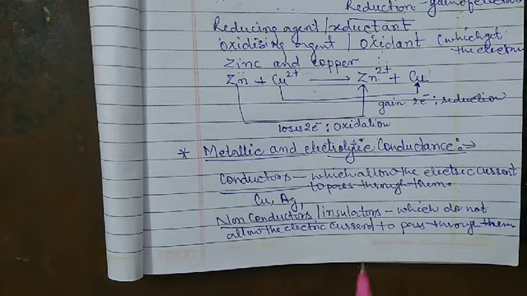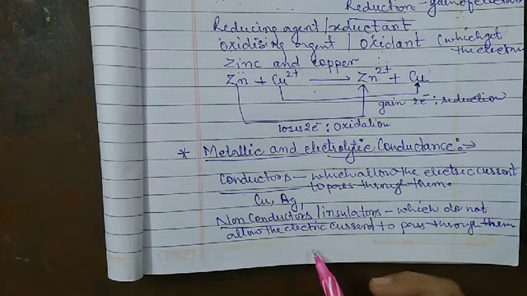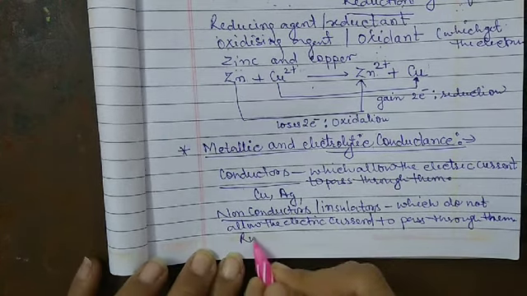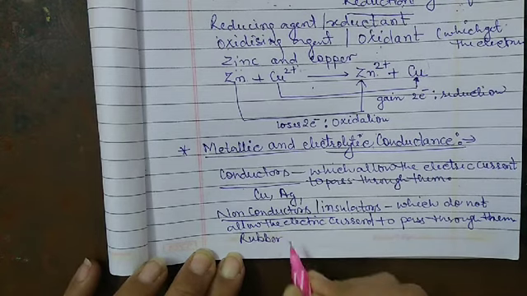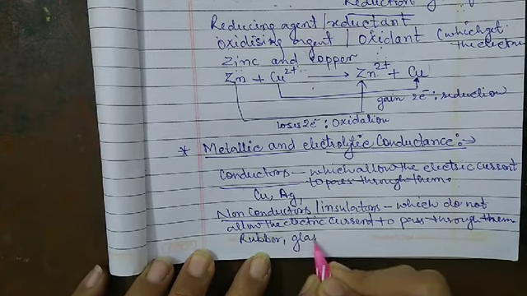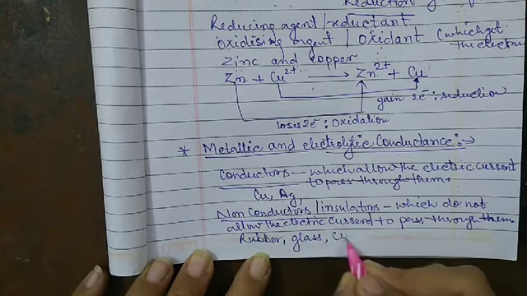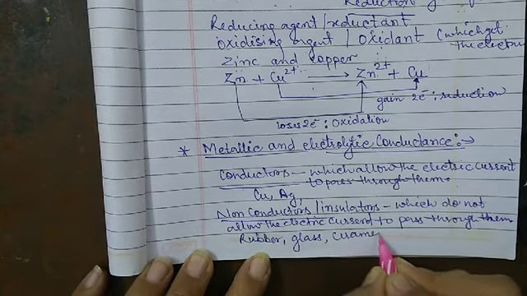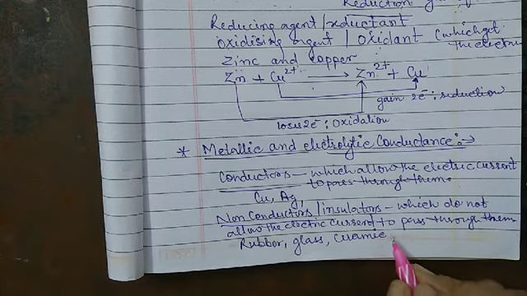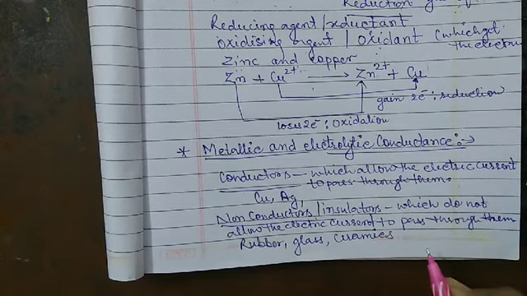Some common examples of insulators: the first one, a very good example, is rubber. We all know very well that rubber does not conduct electricity. Second is glass. The third one is ceramics; in the category of ceramics, we have tiles and so on.